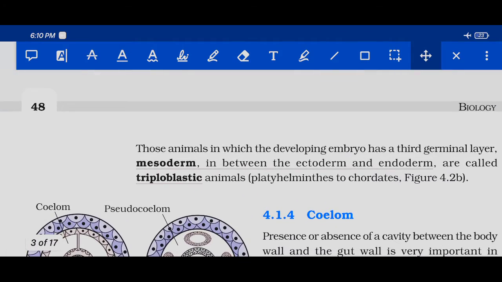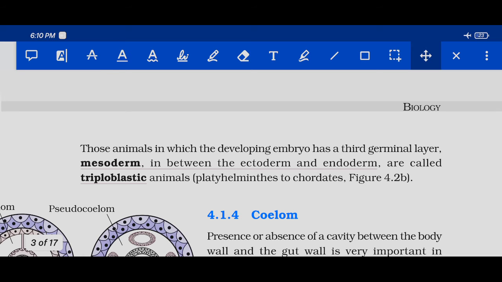Those animals in which the developing embryo has three germinal layers, mesoderm in between, ectoderm and endoderm, are called triploblastic animals, as I had explained. First one is the ectoderm. In between ectoderm and endoderm we have mesoderm, and the last one, the innermost, is called endoderm. Animals with these embryonic layers are called triploblastic animals.